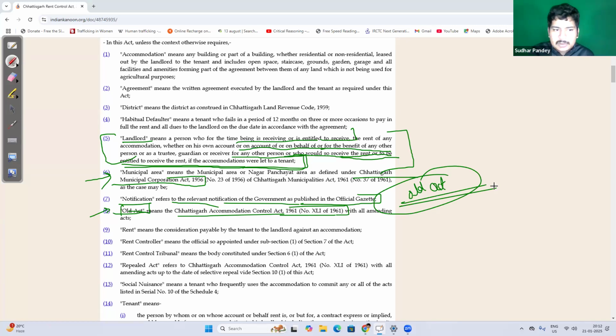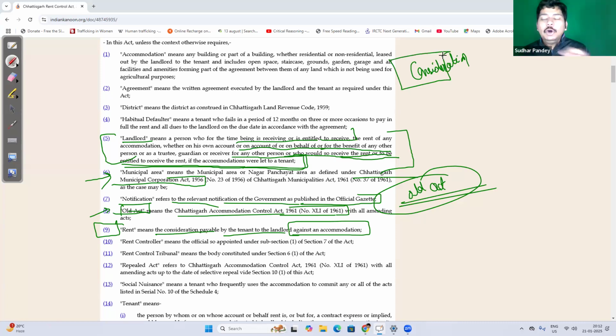2011. Now, the next definition is very important, 29. It is talking about rent. Rent means the consideration payable by the tenant to the landlord against the accommodation. Now, remember that the word consideration is derived from the word consider.